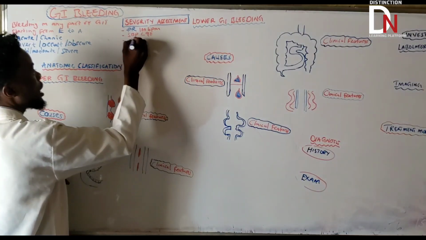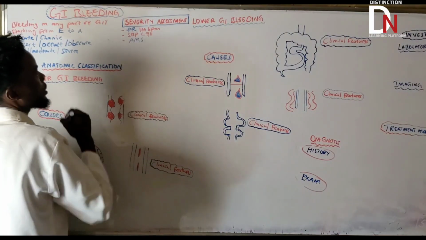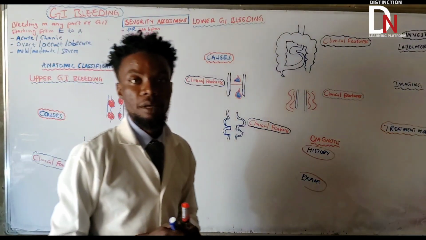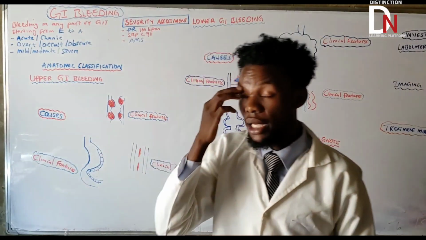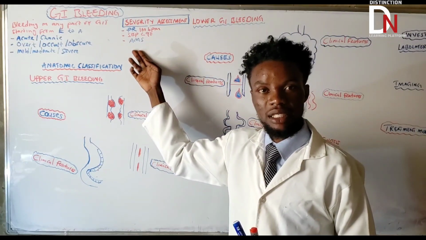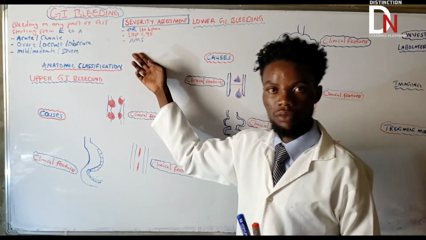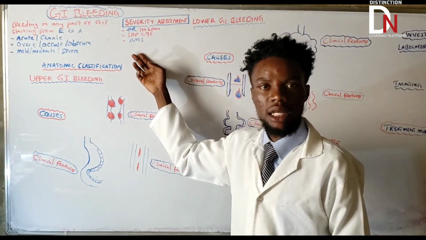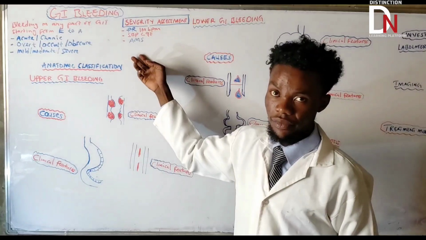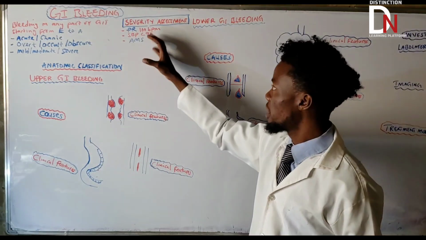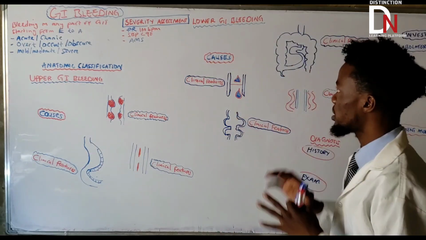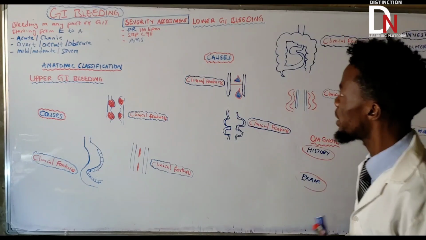Also, if the bleeding is not stopping, it is prolonged, for certain hours or maybe for days, then we are going to say that is also a severe type of GI bleed. These are very, very important. You need to intervene if you see something like that. So that was the very, very important thing that we needed to discuss.